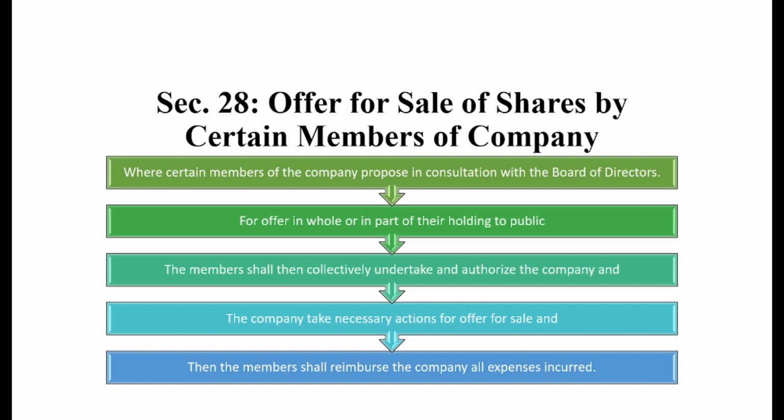After conducting such an event, the net consideration will be credited by the company to Mr. C. And in exchange, Mr. C must reimburse the expenditure incurred by the company only for these purposes. It needs to be reimbursed by Mr. C to the company. This is the whole procedure for offer for sale. I hope this is very clear to you, and the main keywords are in front of your visuals. If this is clear, then let's move ahead with the further part of section 28.